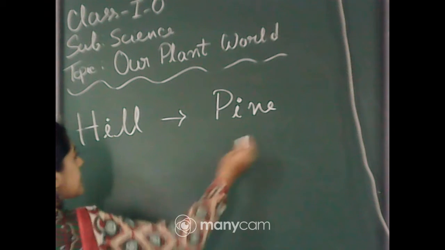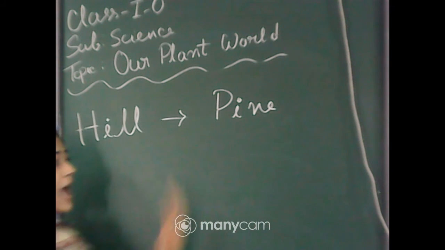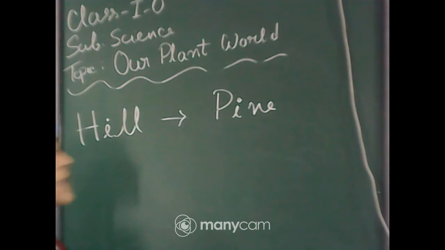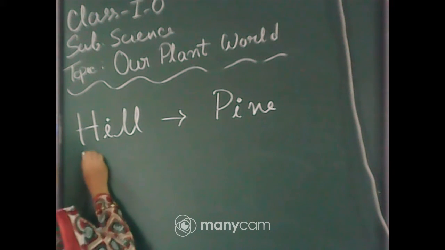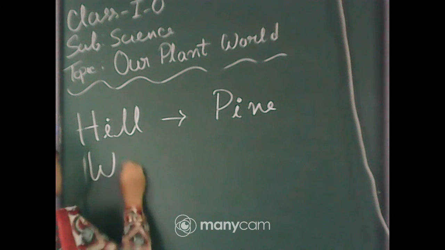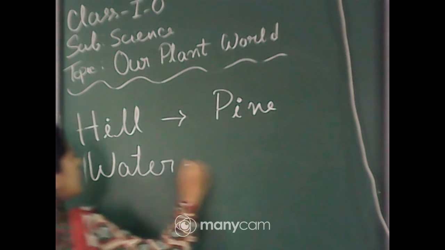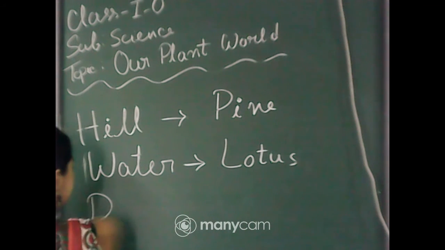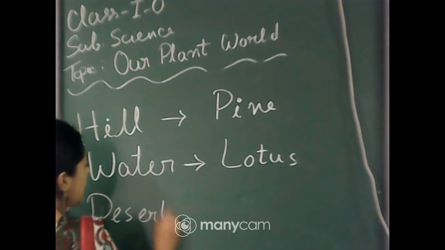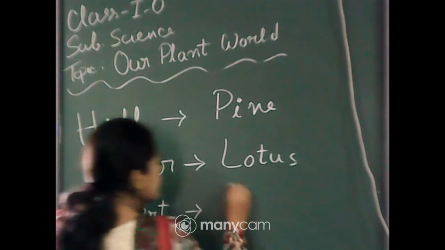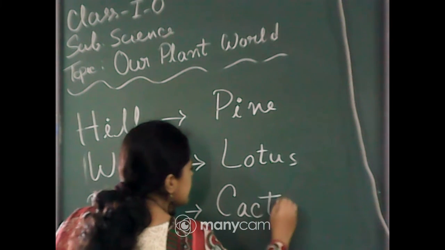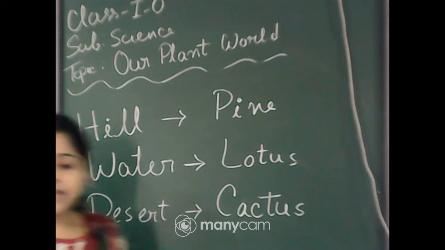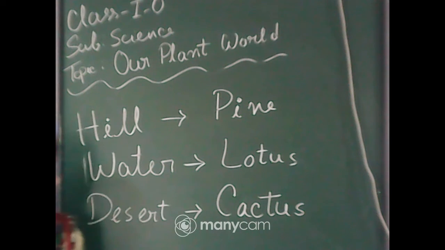Hill, that is pine, P-I-N-E. And there are also some examples about water, that is lotus. And next, desert. In the desert area we can see cactus, C-A-C-T-U-S, cactus.